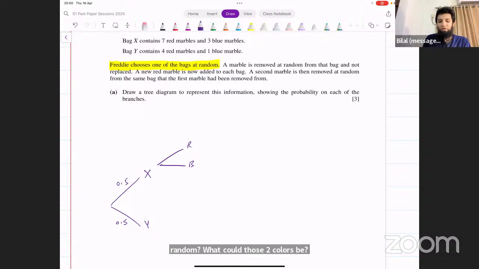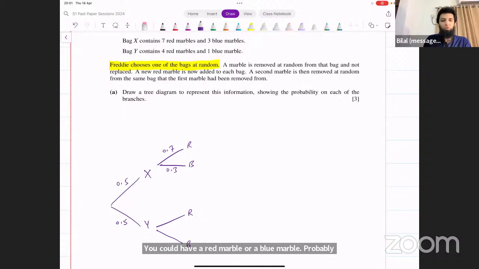What's the probability of having a red marble? 7 over 10, since the total number is 10. That's 0.7. And for a blue marble, it will be 0.3. And in case it was bag Y first, you could have a red marble or a blue marble. The probability of a red marble is 4 out of 5. That's 0.8.